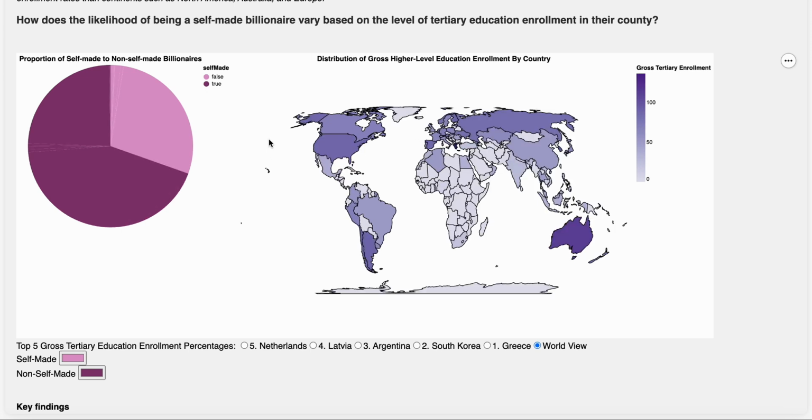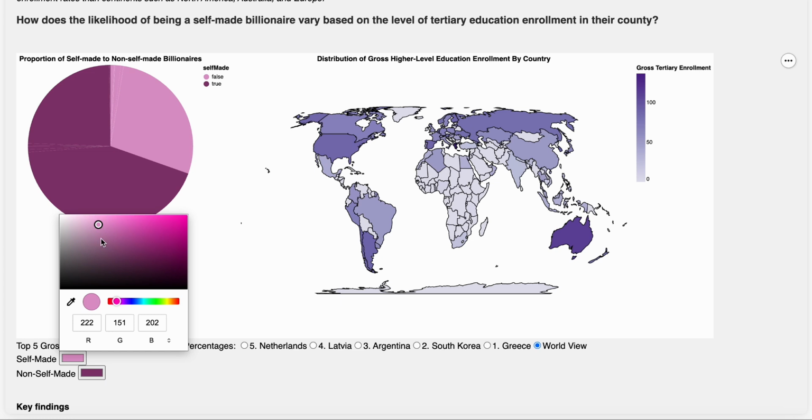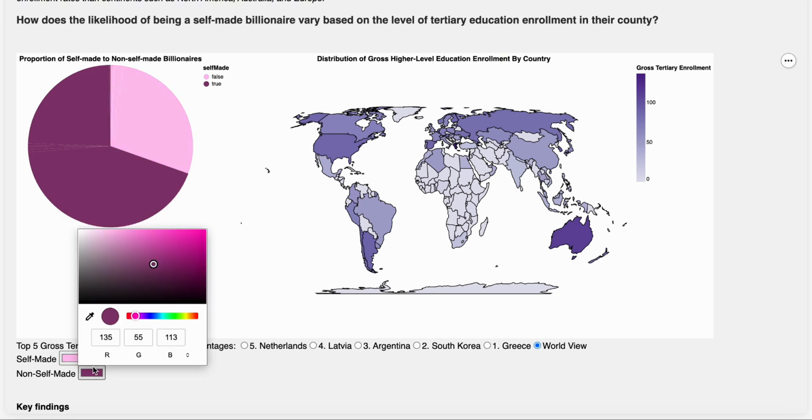If we double click out, it goes back and you can see the total proportion again of our self-made to not self-made billionaires globally. Another cool tip is that we can change the color of our pie chart from not self-made to self-made if we really like.